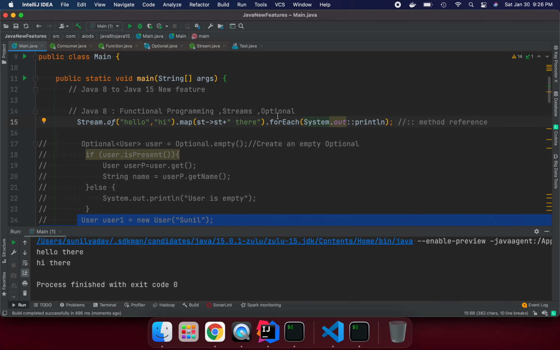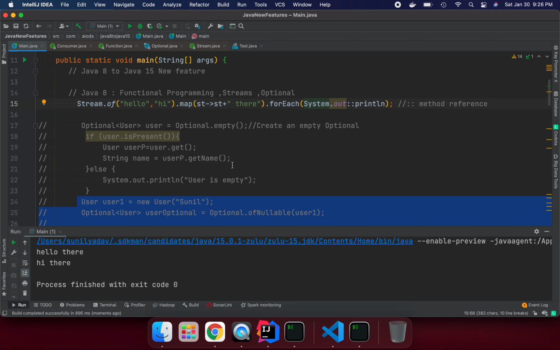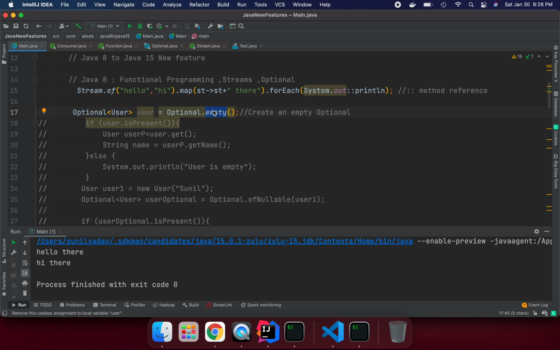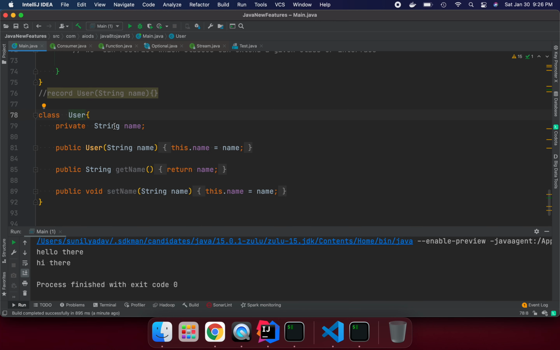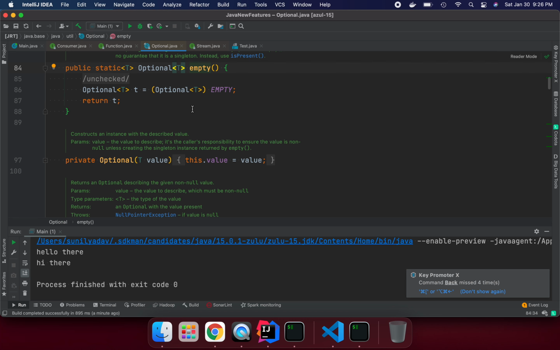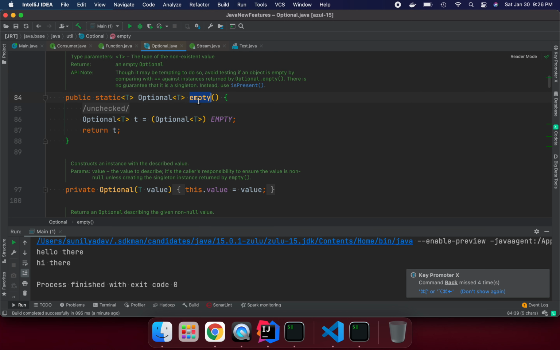Now if we talk about Optional, it is something that, if we use it, we can avoid null pointer exceptions in Java. Let's see how we can define Optional. Here I am going to create an empty Optional object of the user. So let's see what the user is. In the user class I'm setting one attribute, username. This is the model, and I'm going to create an empty one. We can see the implementation: we are returning an empty object if we call this method of that class.